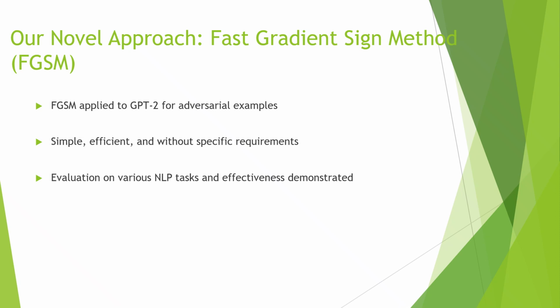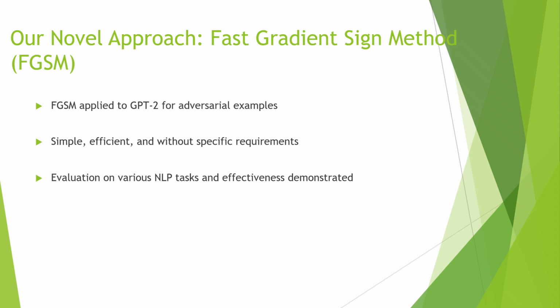So our novel approach is the fast gradient sign method, which is called the FGSM. We apply the FGSM to GPT-2 for generating adversarial examples in NLP. This approach offers simplicity and efficiency, and does not have specific requirements for generating adversarial examples. The FGSM is a simple and efficient method.